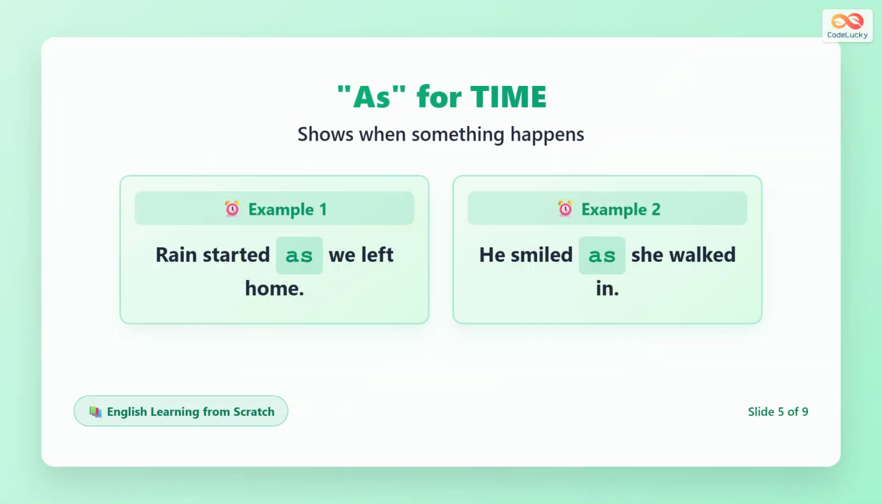When as shows time, it explains when one action happens at the same time as another. Rain started as we left home means the rain began at the exact moment we walked out the door. He smiled as she walked in means his smile happened when she entered the room.